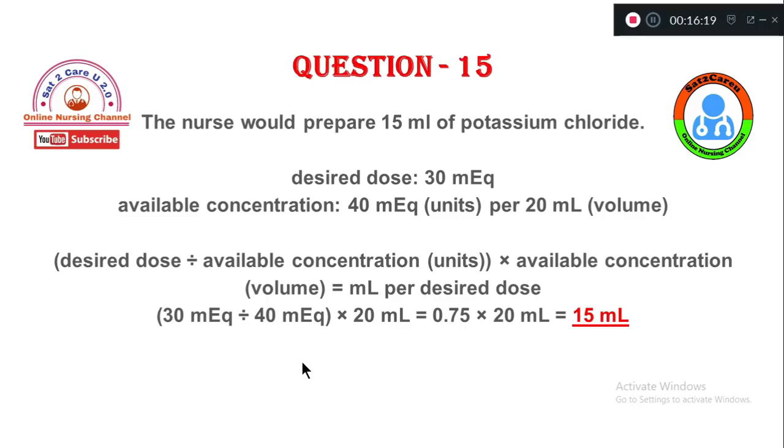So the same formula you need to apply. The desired dose we have is 30 milliequivalents, but the available concentration is 40 milliequivalents per 20 ml. So the formula: desired dose divided by available concentration, multiplied by the available volume. We need to give 30 milliequivalents, but we have 40 milliequivalents in 20 ml. So the answer is 0.75 into 20 ml, that is 15 ml.